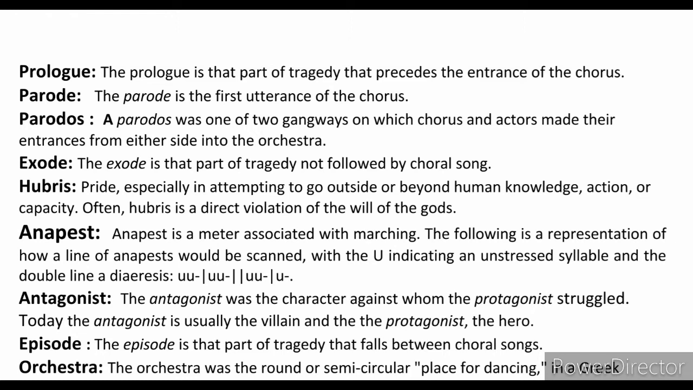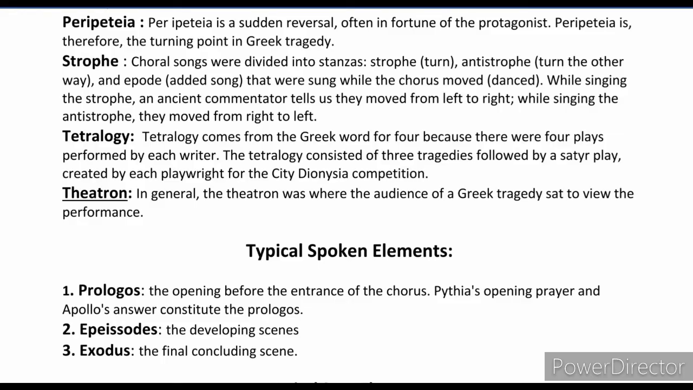Then episode. The episode is the part of the tragedy that falls between choral songs. Orchestra. The orchestra was the round or semicircular place for dancing in a Greek theatre that had a sacrificial altar at the center. Peripeteia is sudden reversal, often in the fortune of the protagonist. So peripeteia is therefore the turning point in Greek tragedy.